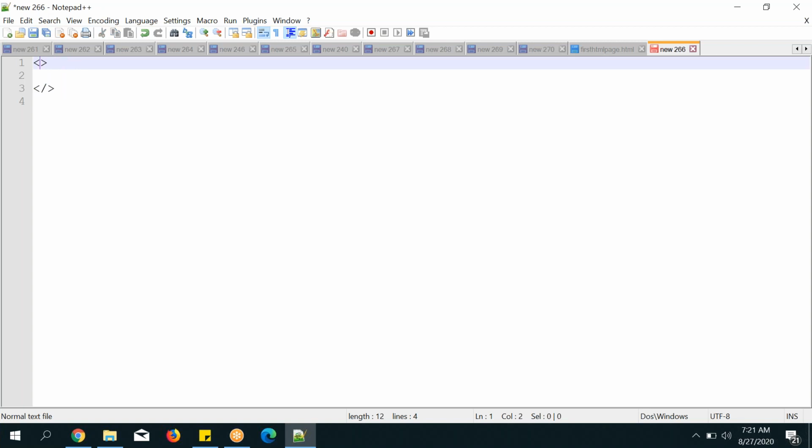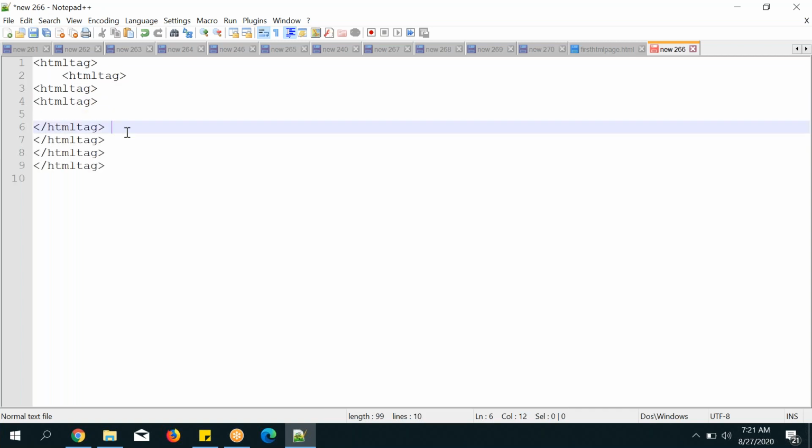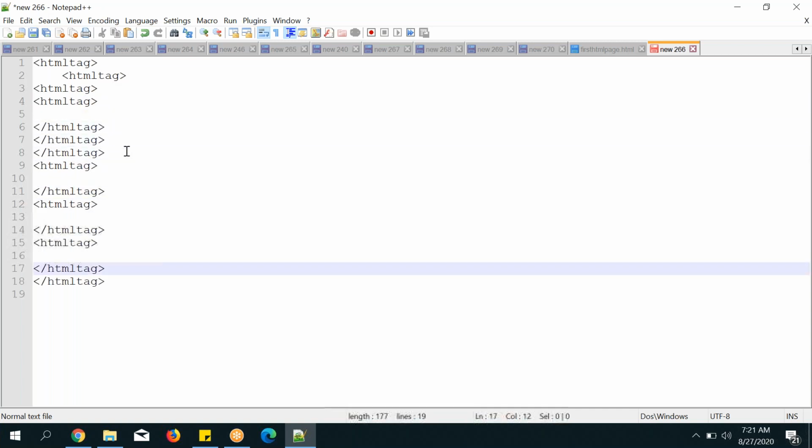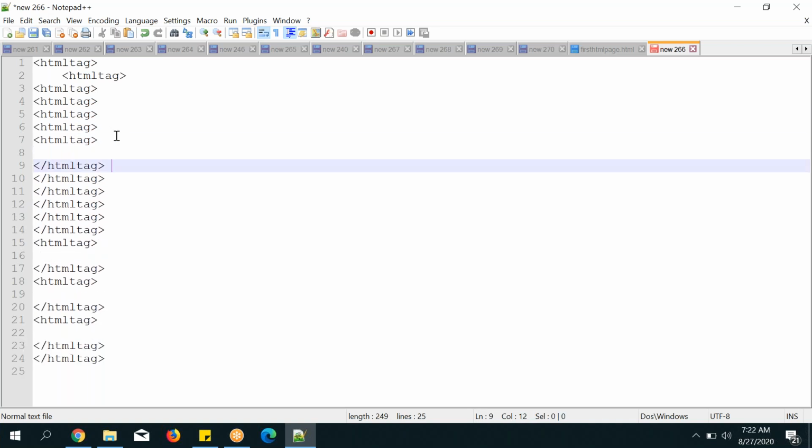You are beginners, right? So you know less than and greater than, right? So do it like that. It is open, and if you add a slash like this, it is called close. And you can use an HTML tag here. Many standard HTML tags are there that you are going to use. You are going to use the existing tags only. So this is the syntax, and in between, if you want to use tags, you can use them like that, your wish. And outside also, if you want, you can use tags. Like I said, it's an infinite loop kind of thing. So inside, any number of tags, if you open it you need to close it.